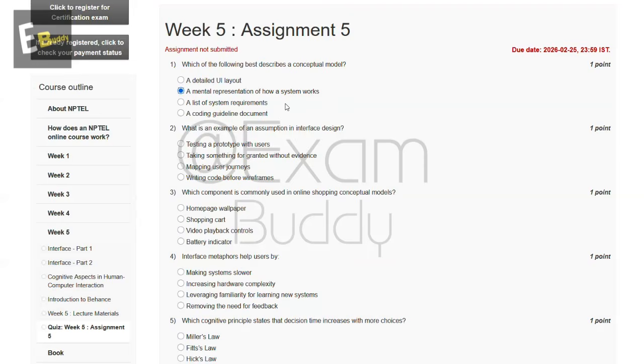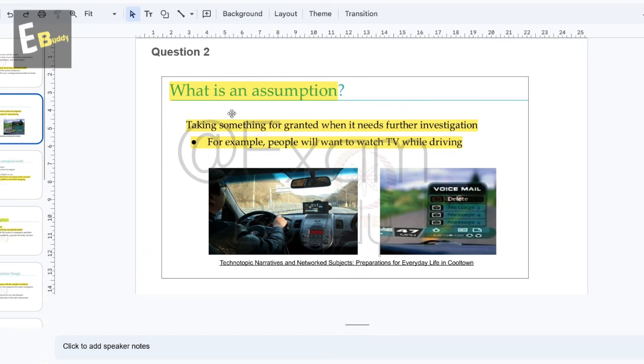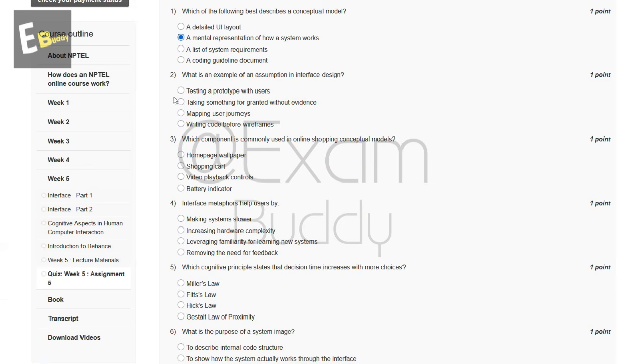And now let's go to our question number 2. What is an example of an assumption in interface design? These are the options, and now let's check the explanation. In explanation, what is an assumption? Taking something for granted when it needs further investigation. For example, people will want to watch TV while driving. So the answer for our second question is B. Taking something for granted without evidence.